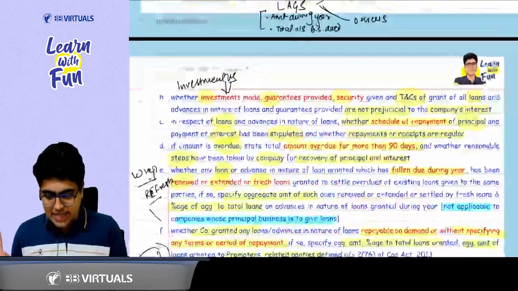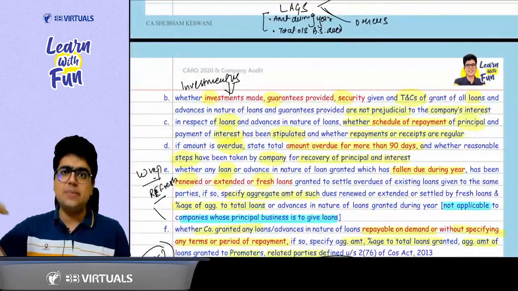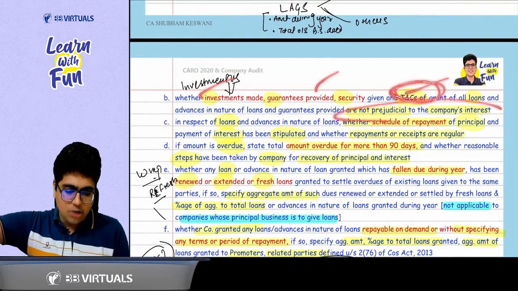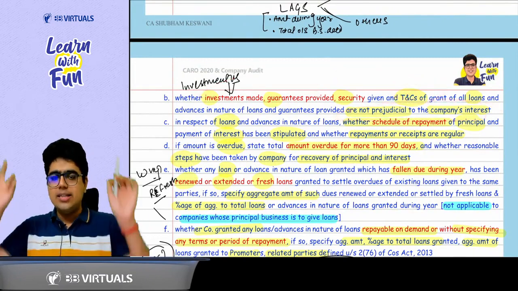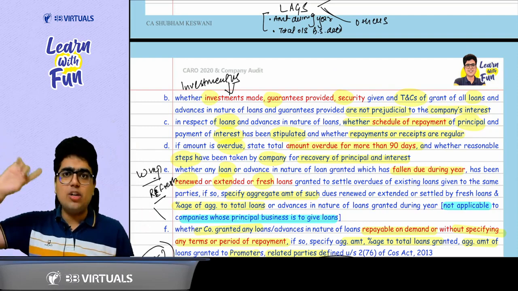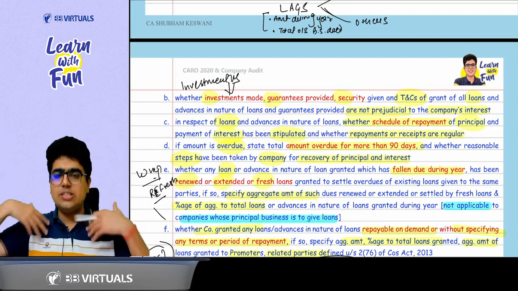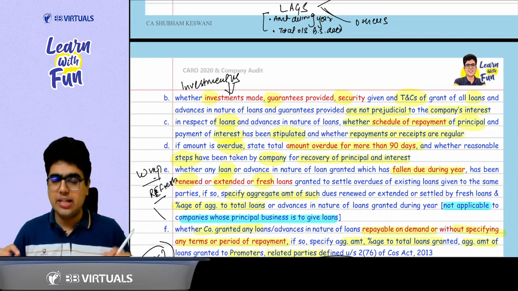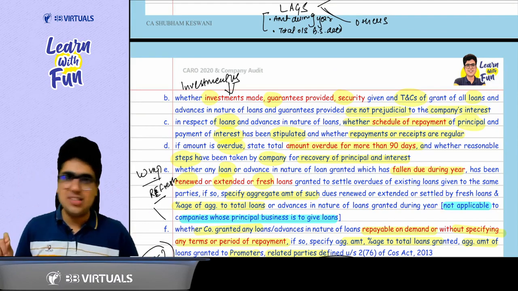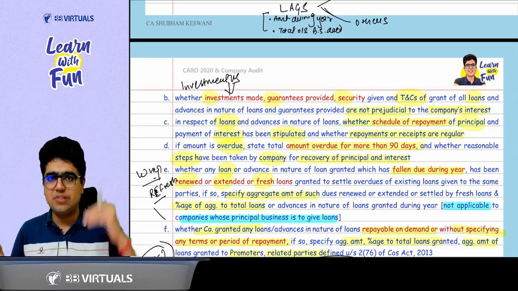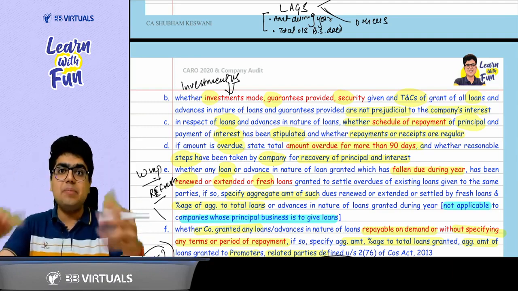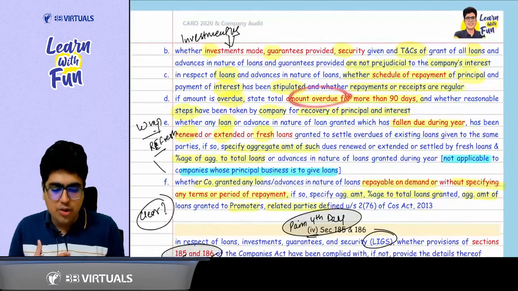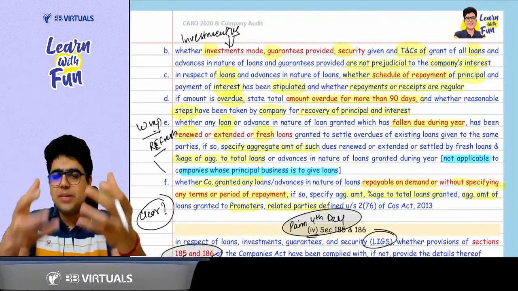Okay, sir. Second, you talk about LIGs. So LIGs means loans, investment, guarantees and securities. Whatever were the terms and conditions, they are not prejudicial to the interest of the company. Okay, sir. Then you talk about loans only. Whether there were any loans or advances in the nature of loans which have been granted during the year. Whether the terms of repayment have been stipulated, whether the schedule of repayment has been stipulated, that means the table is made when the principal will come, when the interest will come, and the repayments and the receipts are regular. If not regular, tell the amount overdue for more than 90 days plus the steps taken by the company to recover the amount.